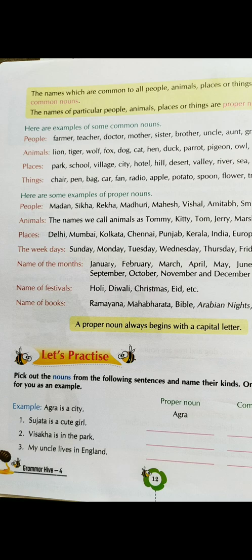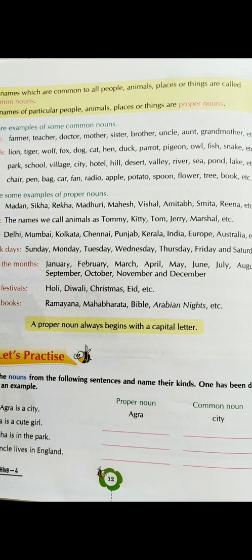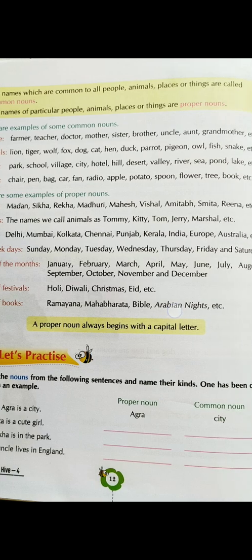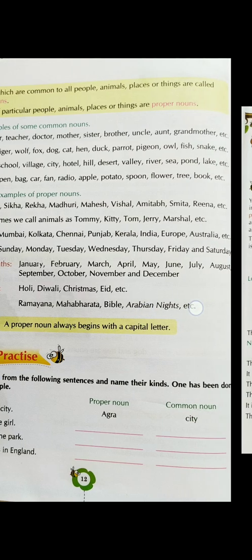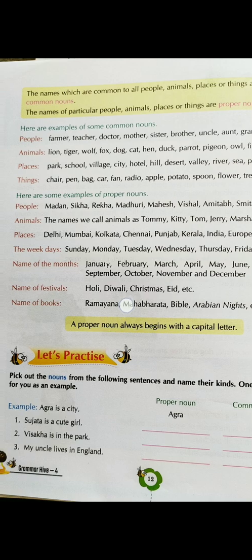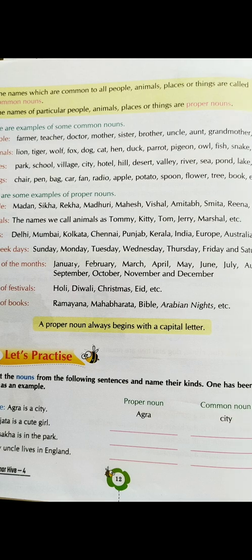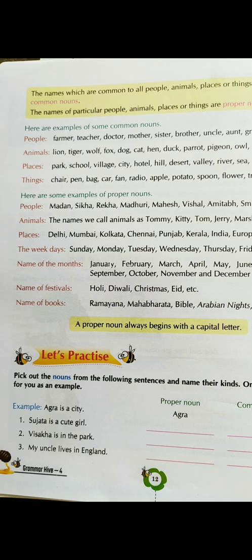Next, let's look at animals. Among animals, you get to see lion, tiger, wolf, fox, dog, cat, hen, duck, parrot, pigeon, owl, fish, snake, etc. These are examples of common nouns. Next, on places you get to see park, school, village, city, hotel, hill, desert, valley, river, sea, pond, lake, etc. These are all examples of common nouns. In things you get to see chair, pen, bag, car, fan, radio, apple, potato, spoon, flower, tree, book, etc. Examples of common nouns.